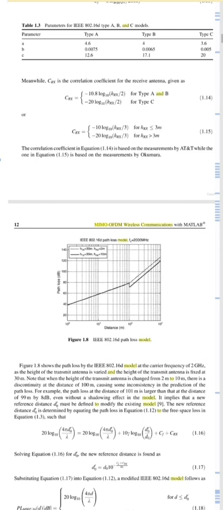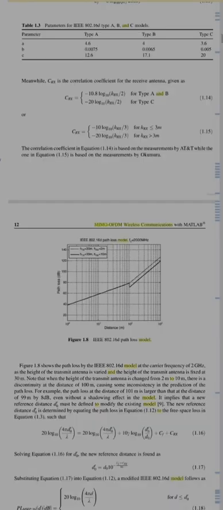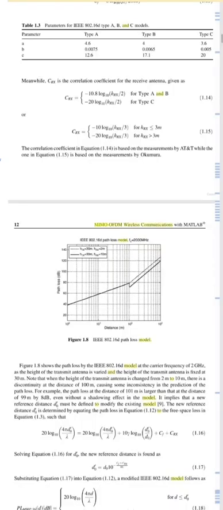So this figure shows the path loss by the 802.16 model at carrier frequency 2 GHz, and the height of the transmit antenna is varied and the height of the receive antenna is fixed at 30 meters. So we have to note that here when the height of the transmit antenna is changed from 2 to 10 meters, there is a discontinuity at the distance of 100 meters, which causes some inconsistency in the prediction of the path loss.